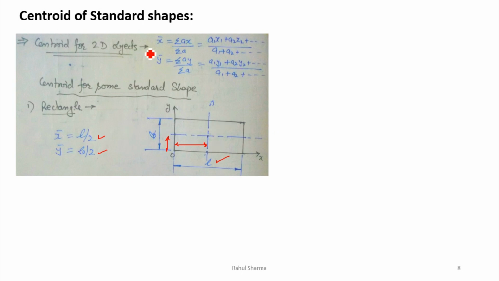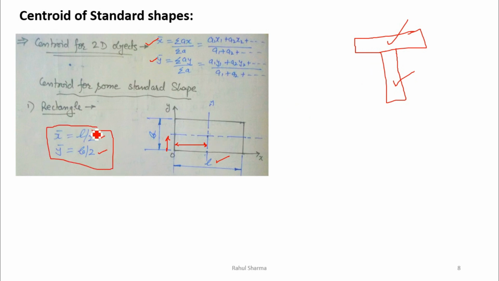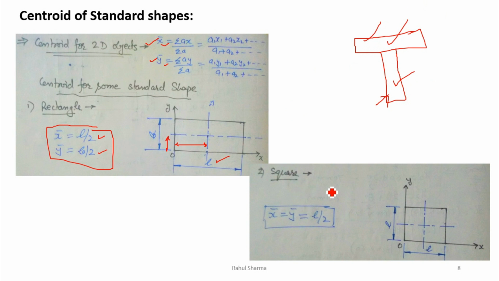If a number of shapes are there, we use this formula. But if a standard shape is there, as I told you when we were solving the question of the T section, in the T section we divided the main object into two surfaces. So this is a rectangle, and this is also a rectangle. In both rectangles, we can apply this formula directly to find the centroid. When we find the x bar y bar for this area, then x bar y bar for that area, we apply these two formulas and fill in the values to find the x bar y bar of the complete object.